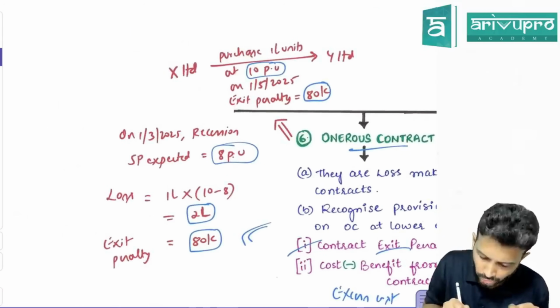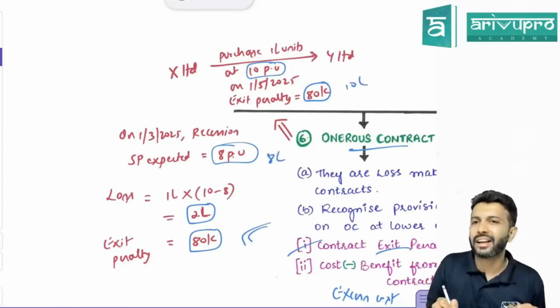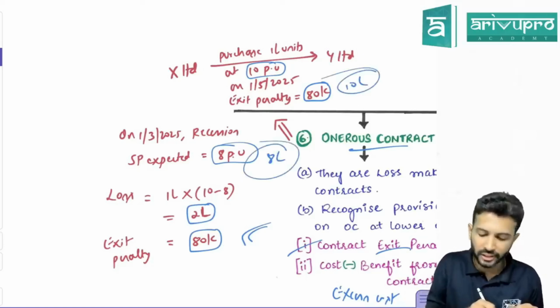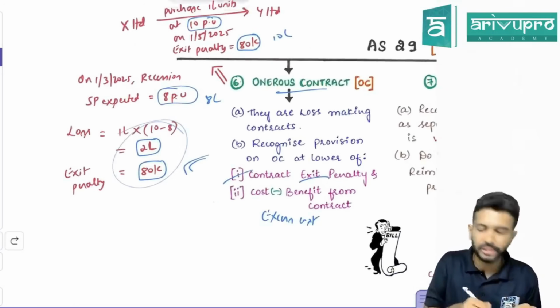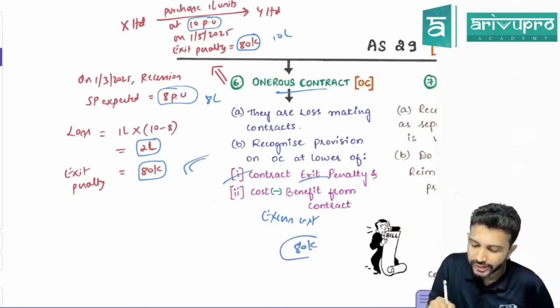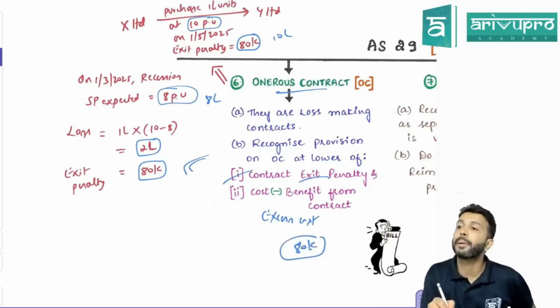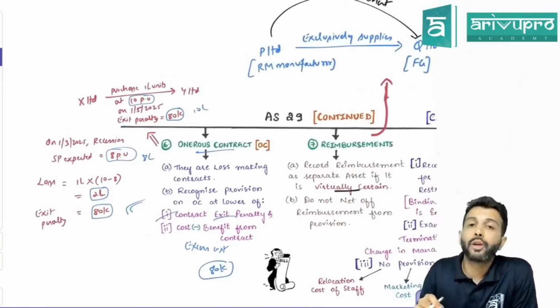2 lakh rupees. Yes, no? You will buy it for 10 lakh. You will sell it for 8 lakh. So cost is 10 lakh. Selling price is 8 lakh. What is the excess cost? 2 lakh rupees. So you will make the provision at these two, whichever is lower. So in this case, you will make provision for how much value? 80,000 rupees. Okay, now people. So for onerous contract, you will make the provision in this particular amount. Can I go for next?